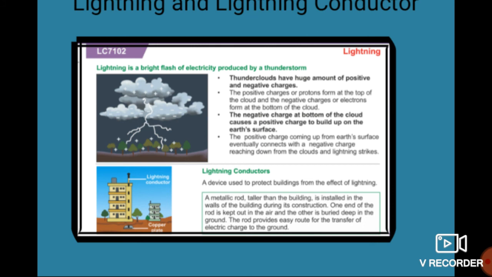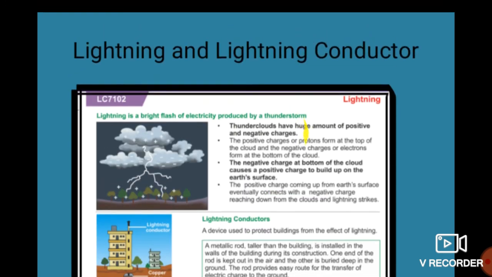Okay students, if you are traveling, stay inside the vehicle only and close all the doors and windows. Do not touch any conducting materials like electric wire poles or the metal sheets of the vehicle, because we have to avoid the transfer of these electric charges. So these are certain safety measures we can take against lightning.